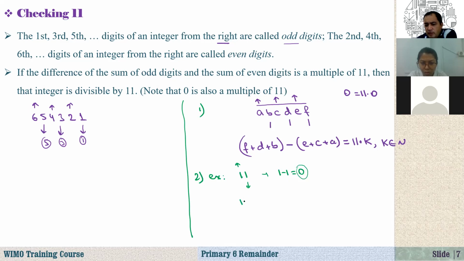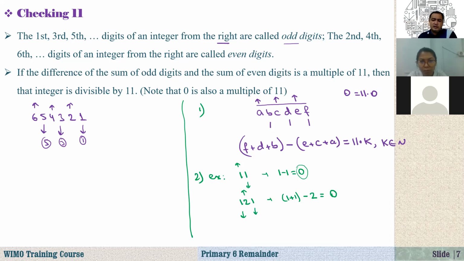How about, for example, 121? These are the odd digits, and this one is the even digit. So here the sum of the odd digits, 1 plus 1, is 2, minus the sum of the even digits, 0 plus 2, equals 0, right? So 0 is divisible by 11, and also 121, as you know, is divisible by 11.